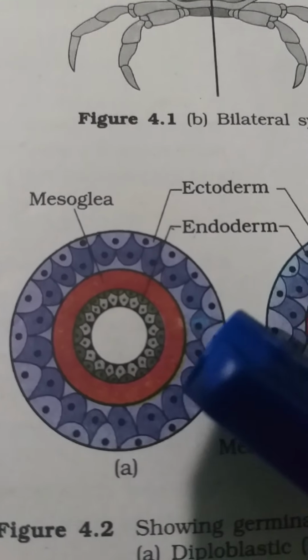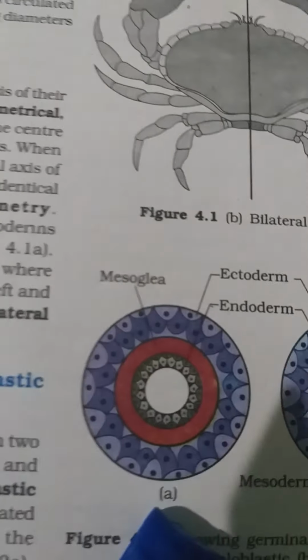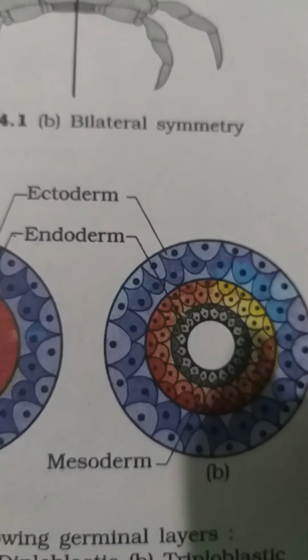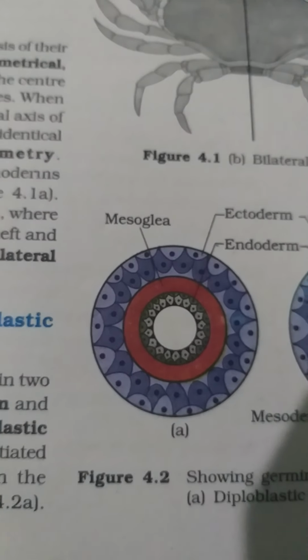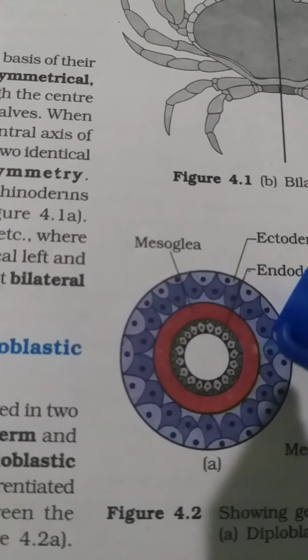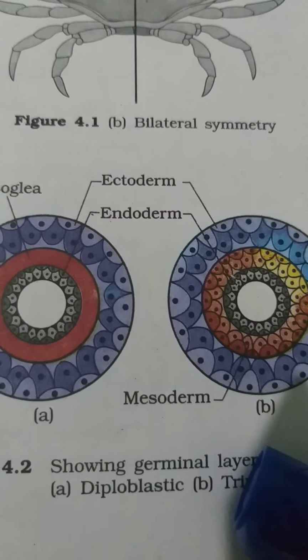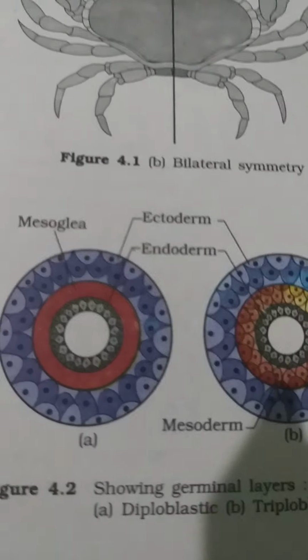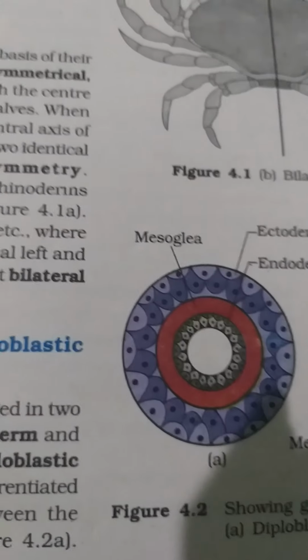Now here you see basically the body is divided into ectoderm, endoderm and mesoderm. But sometimes the level is not so organized and the organism may have the mesoderm missing. So this is known as diploblastic and triploblastic. See, ectoderm and endoderm separated by a mesoglea, and in others the ectoderm, endoderm and mesoderm. You see, A is diploblastic and B is triploblastic. See, the mesoderm layer is missing in it. So that is how it is divided.